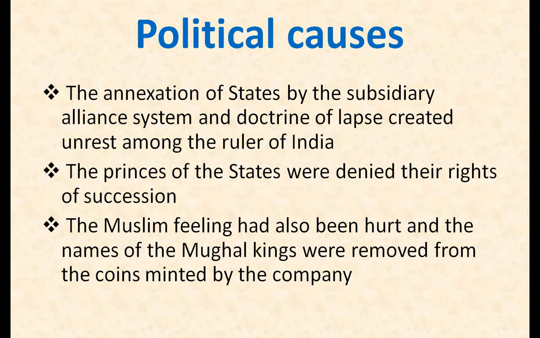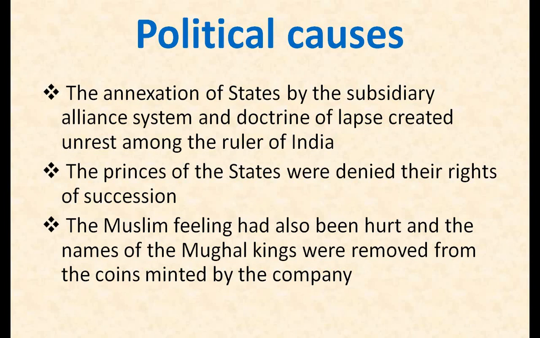Now the British government made many new policies, and under these policies, many Indian kingdoms were taken over by the British government. What were these policies? First was the subsidiary alliance, and second was the doctrine of lapse.